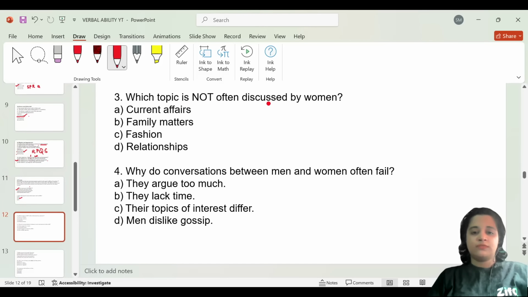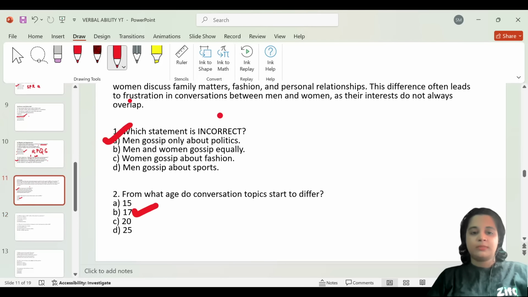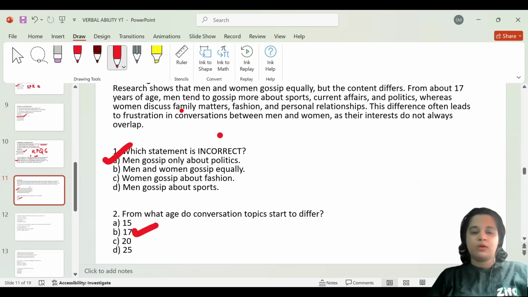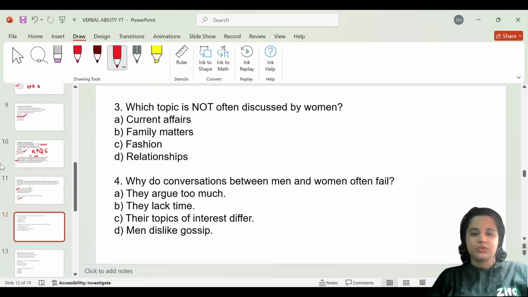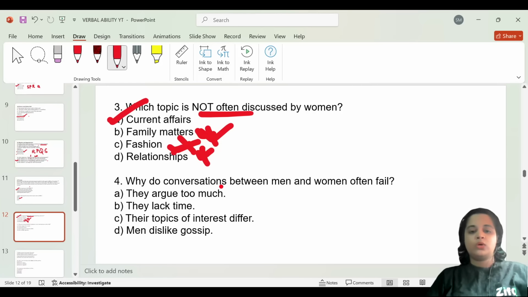Which topic is not often discussed by women? Please look at the passage. Women discuss more about family matters, fashion, and personal relationships. Now, it will be easy to score out. Family matters, fashion, and personal relationships is what women discuss. And therefore, current affairs is not often discussed by women. So option A would be the most correct answer. Okay. We first identified what all they discuss, and then we were able to pick out which is not often discussed. Next one. Why do conversations between men and women often fail?